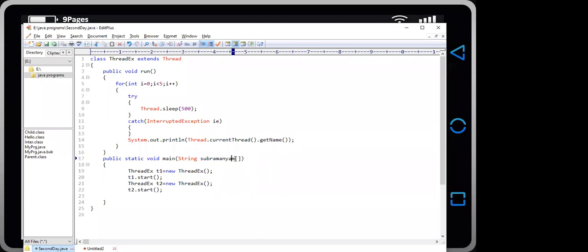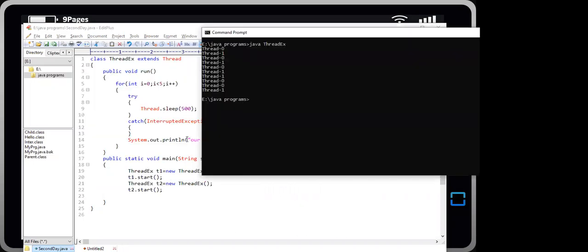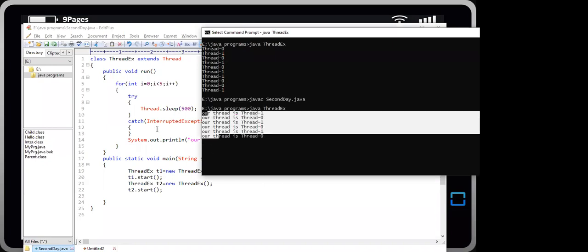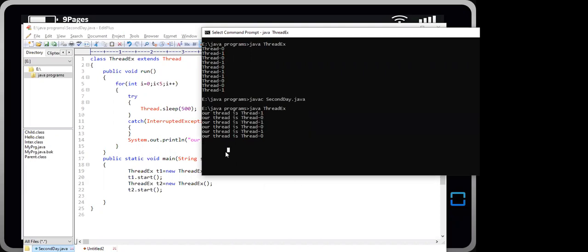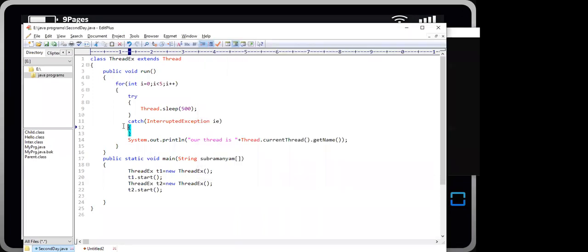So if you use this, then it is also possible. Yes sir, in Java itself, sir. In Android also, sir. Android doesn't have a main method. Okay, sir. Thank you, sir.